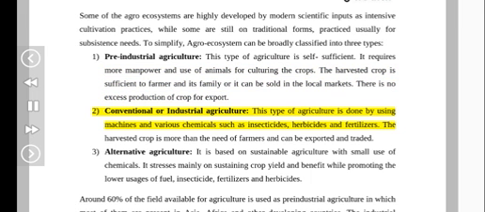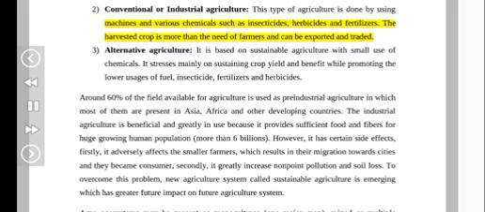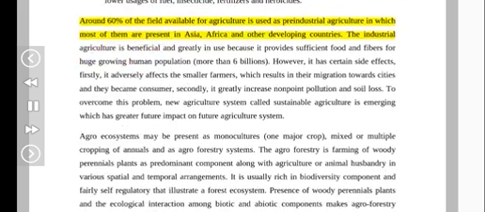Two, conventional or industrial agriculture. This type of agriculture is done by using machines and various chemicals such as insecticides, herbicides and fertilizers. The harvested crop is more than the need of farmers and can be exported and traded. Three, alternative agriculture. It is based on sustainable agriculture with small use of chemicals. It stresses mainly on sustaining crop yield and benefit while promoting lower usage of fuel, insecticides, fertilizers and herbicides. Around 60% of the field available for agriculture is used as pre-industrial agriculture, most of which is present in Asia, Africa and other developing countries.